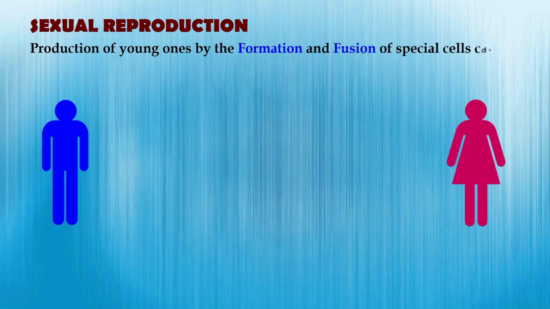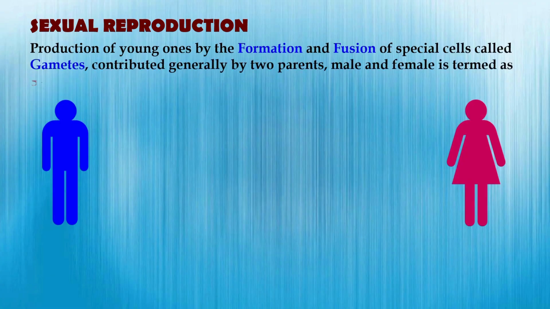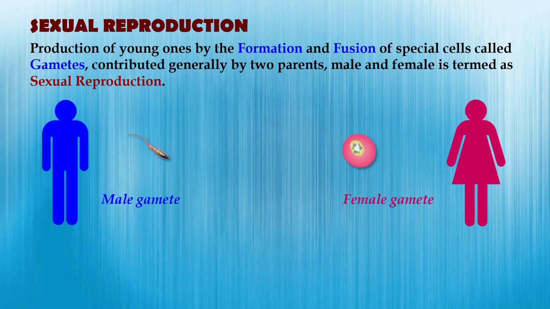Sexual reproduction is a process in which two parents, a male and a female, take part in producing a new individual. Both parents form special reproductive cells called gametes. The male produces the male gamete, or sperm, and the female produces the female gamete, or egg. During reproduction, these two gametes come together and fuse.